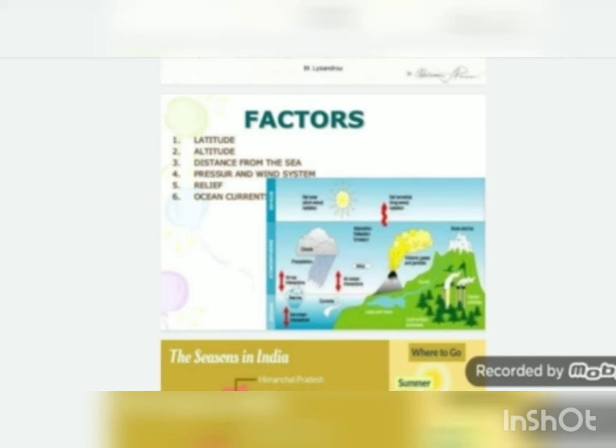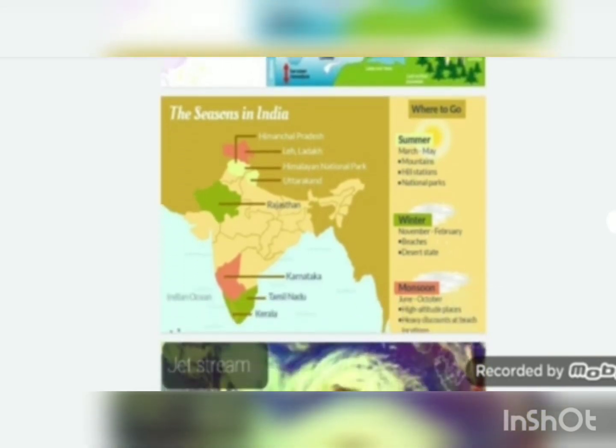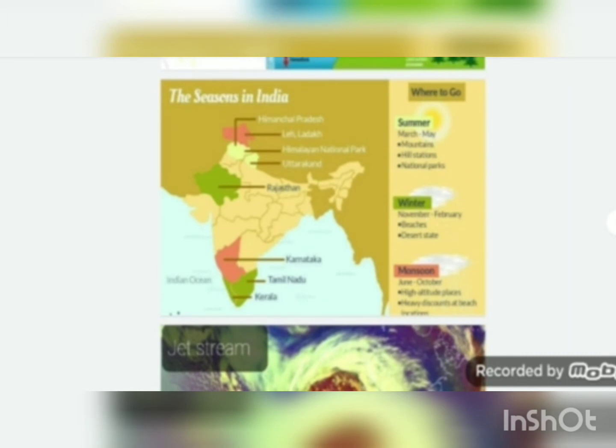Moving on, the next topic is about factors: the latitude and the altitude, distance from the sea, and atmospheric pressure and winds. These are important to decide the temperature and the climate of a particular area. Then we have the months divided into particular seasons: summer, winter, and monsoon. So this is the first part, it ends here.